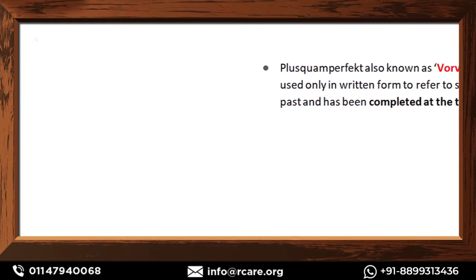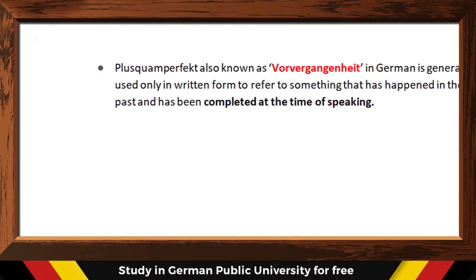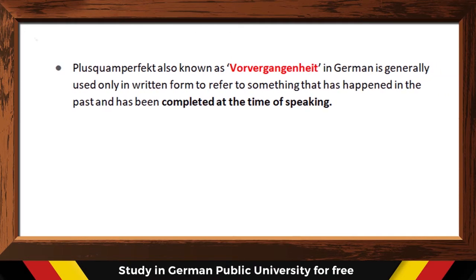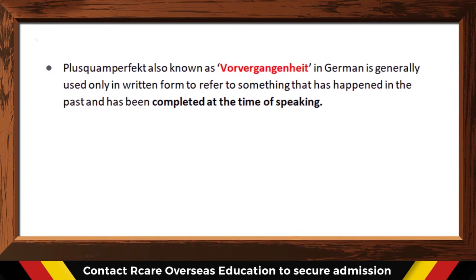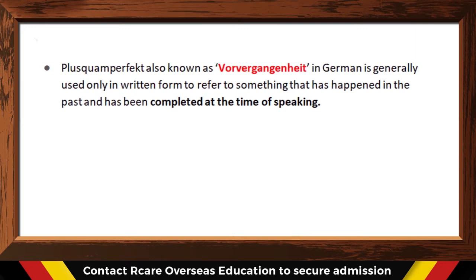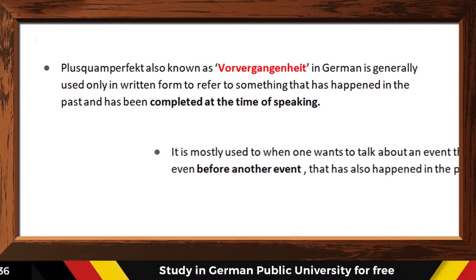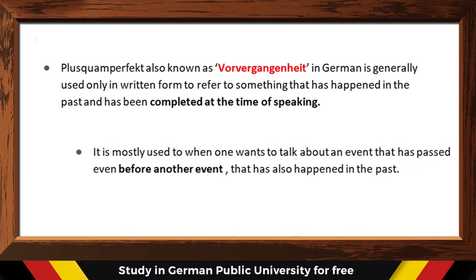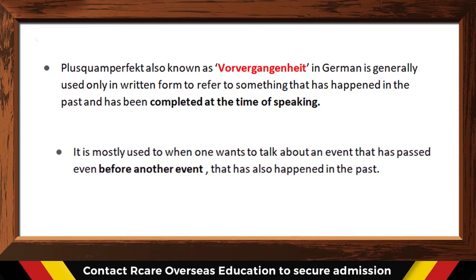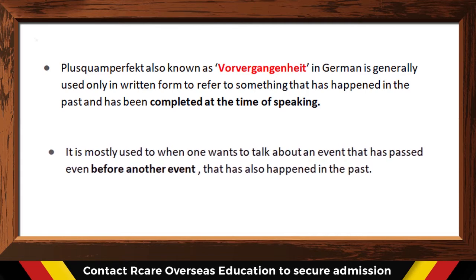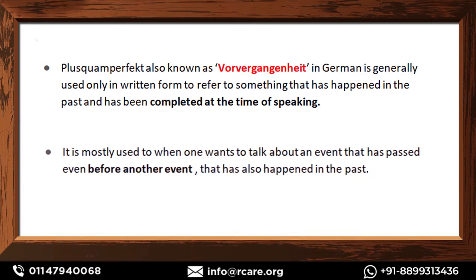So in German, we can also call it Plusquamperfekt. In A2 level we have studied that past tense is called Vergangenheit. Now we are talking about something that has happened even before something else that has happened in the past.